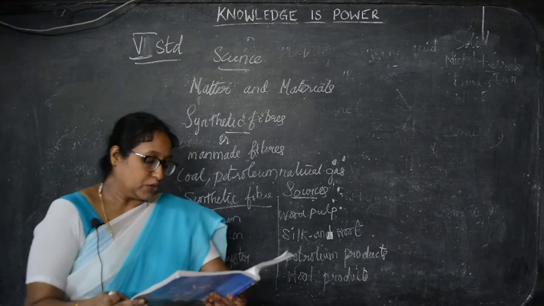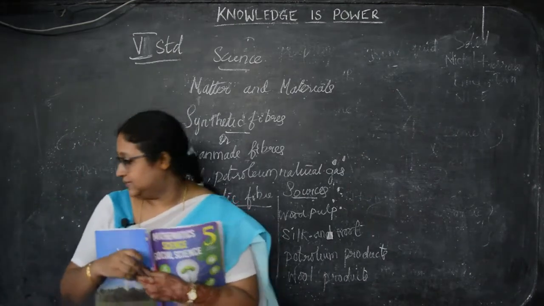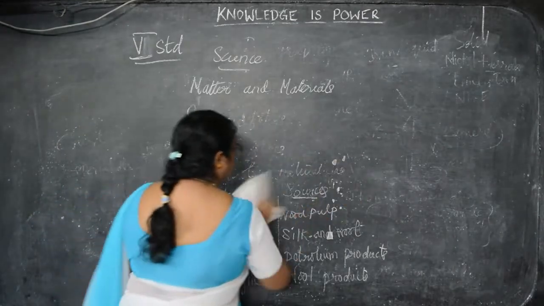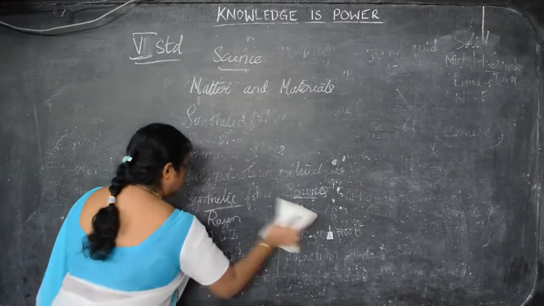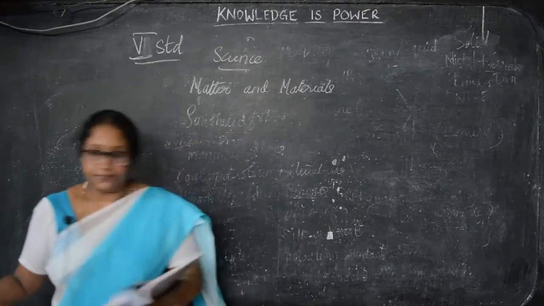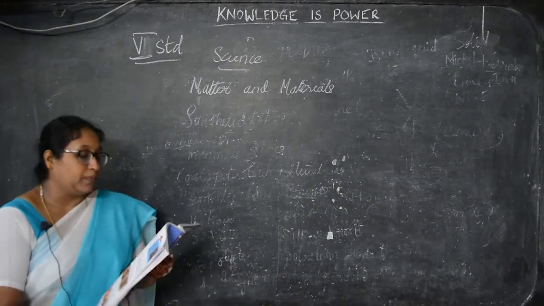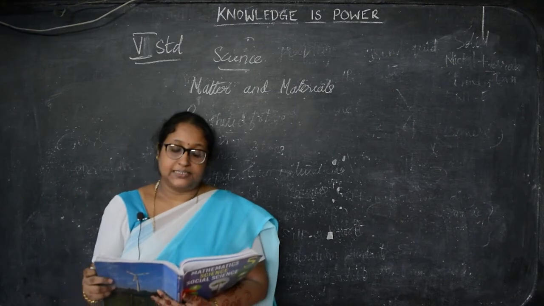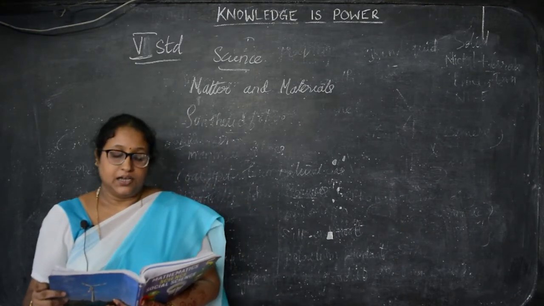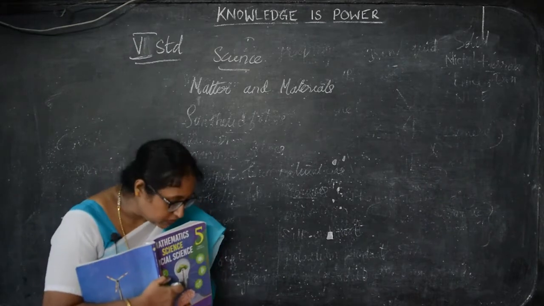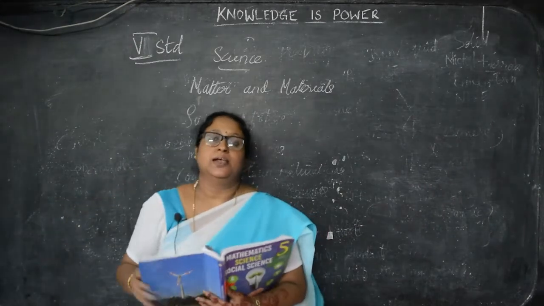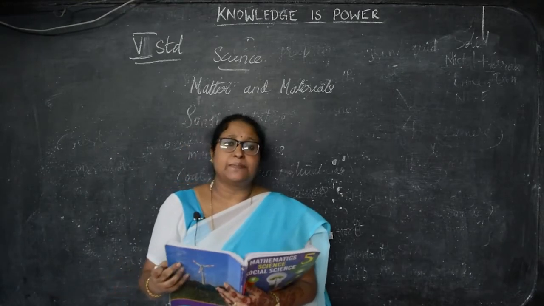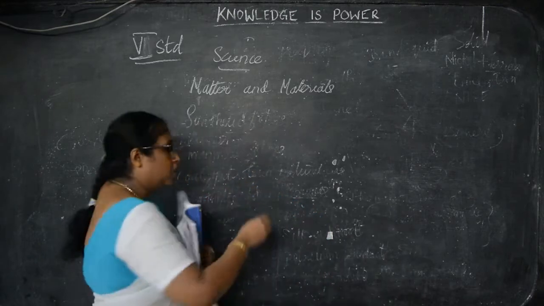Next is the uses of synthetic fibers. Now we are going to see the uses. Rayon is used to make rope, cloth, cap, tire, coats and carpets. Next is nylon. Nylon is used to make fishing nets, ropes, parachutes, fabrics, that is clothes, and bristles for brushes.